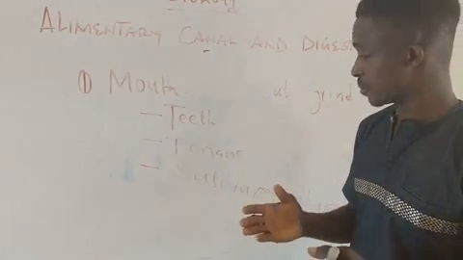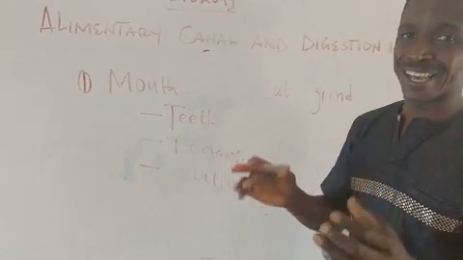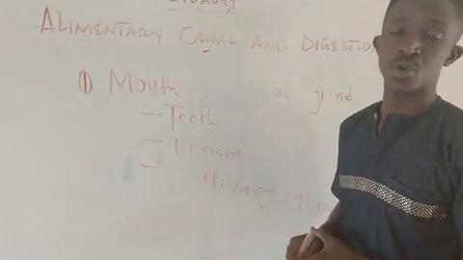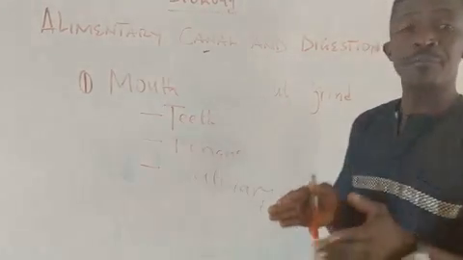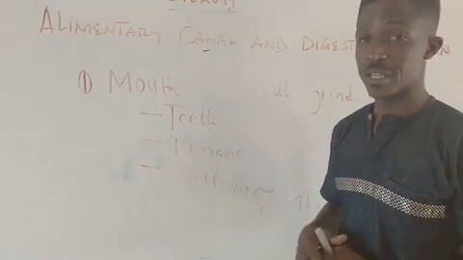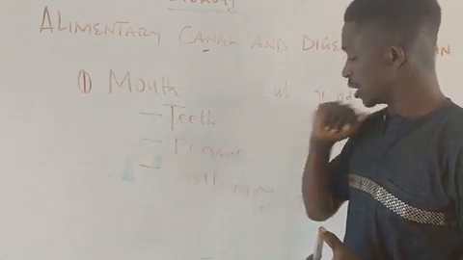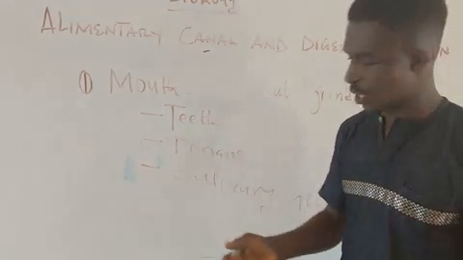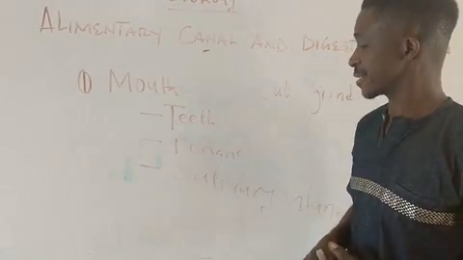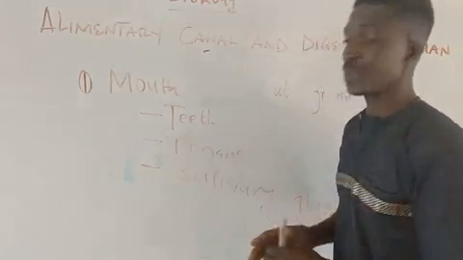It helps in mixing of the food. Now, another point, for the food to find it easier to move in the mouth is by the help of the tongue. So it helps in what? In the movement of food in the mouth. Please, are we getting it? Are you jotting? Then last but not the least here, it helps in swallowing. It helps in what? Swallowing of the food substance. Very, very important. So can you see the roles of these two? So please jot it down.